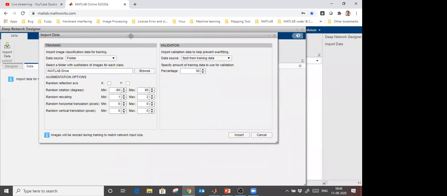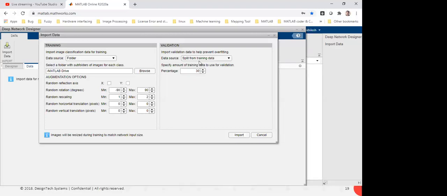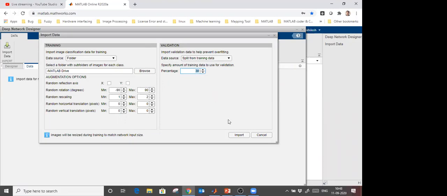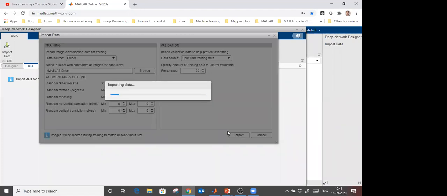The images which are captured are straight images, that is fine. What if my cap is in a different direction, or it is rotated by 90 degrees? It will not detect properly, right? That's why we do this kind of pre-processing to get a robust model. And you see here that 30% of that data will be used for testing, and 70% will be used for training. Import this data by giving this command.